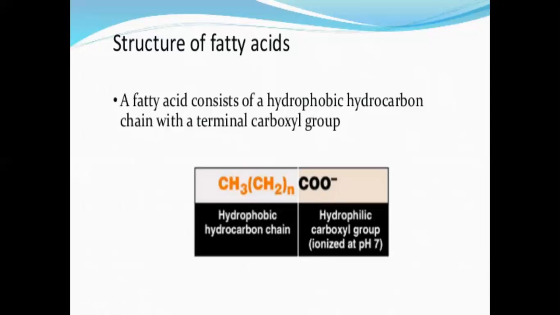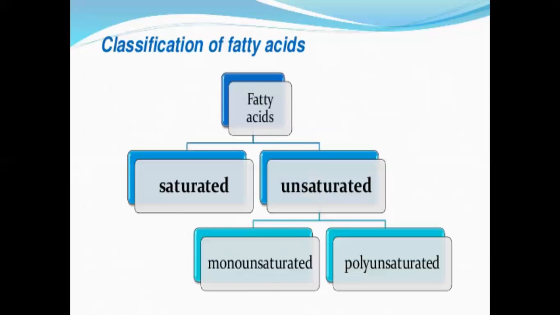Till now we have understood what fatty acids are. Now we have to understand the different types of fatty acids. Here we can see fatty acids are of two types: one is saturated and the other is unsaturated. In the first slide itself we discussed the carbon chain, which can be saturated or unsaturated. Now you have to understand the meaning of these terms. Saturated means we have seen a long hydrocarbon chain.